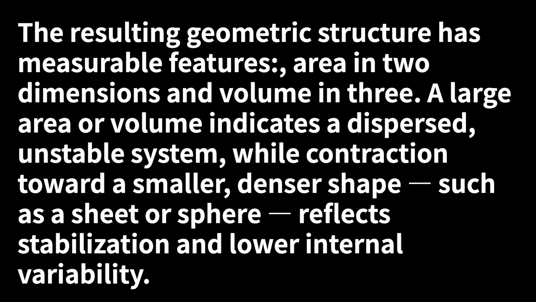A large area or volume indicates a dispersed, unstable system, while contraction toward a smaller, denser shape, such as a sheet or sphere, reflects stabilization and lower internal variability.